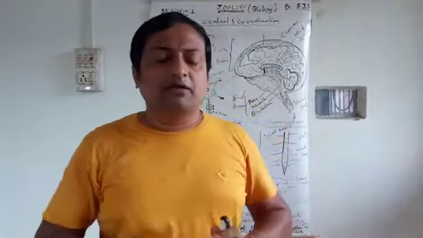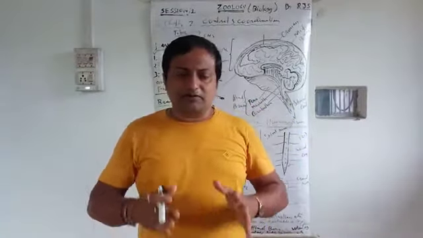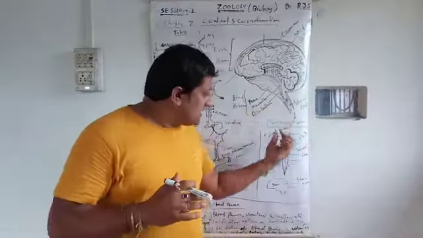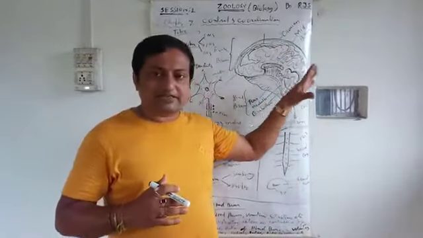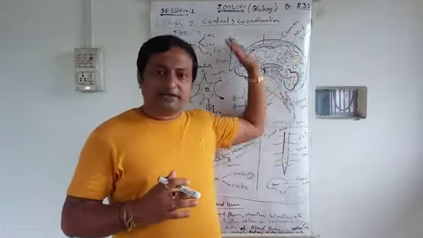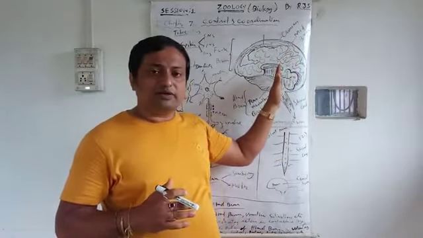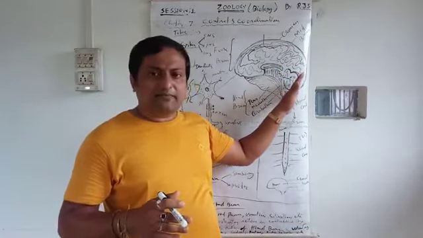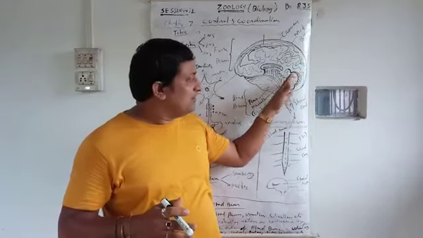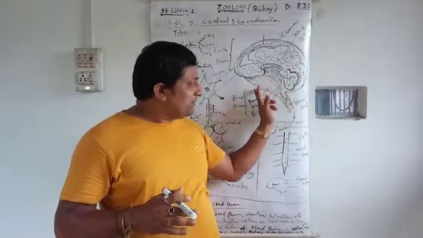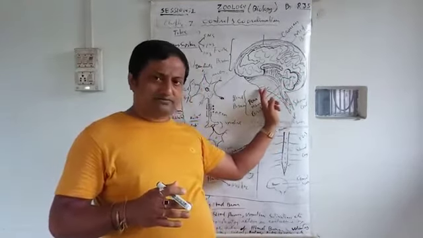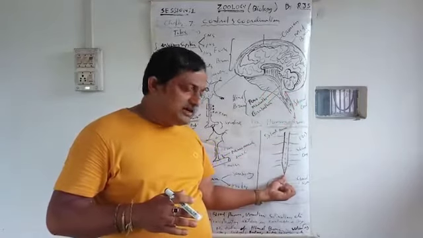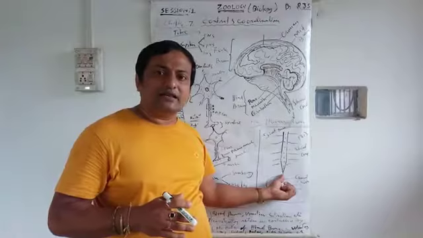You are not able to touch them easily because they are well protected by the hard skull and vertebrae. It is a cord-like structure, and it has a special structure: forebrain, midbrain, and hindbrain. The forebrain is called the cerebrum, then the midbrain with optic lobes and crura cerebri, which are not needed in so much detail in class 10. Then the hindbrain consists of the cerebellum, medulla oblongata and pons varolii. After that it decreases its size, and as a cord-like structure it goes up to the coccygeal region as the spinal cord.